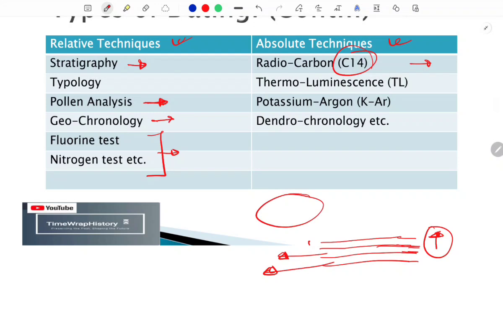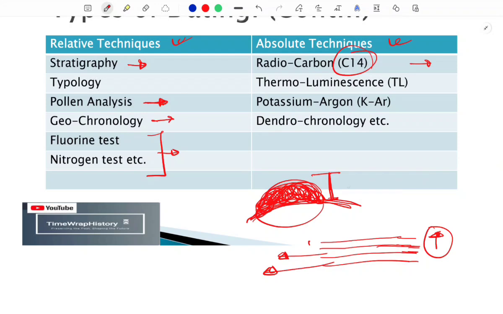and over the period of time, that carbon actually settles on the surface of that particular artifact, that particular thing, and based on the layer which is settled on this surface, we identify the time period with which this particular object is associated.